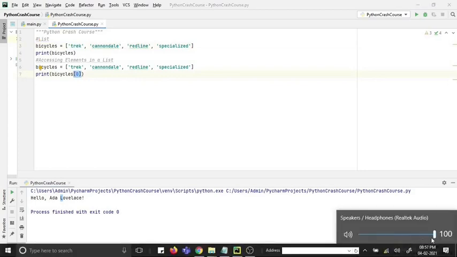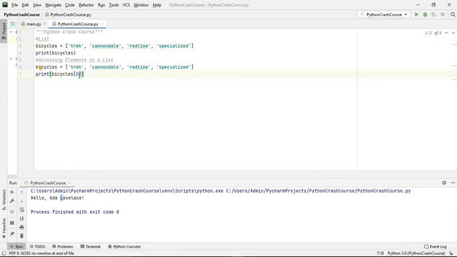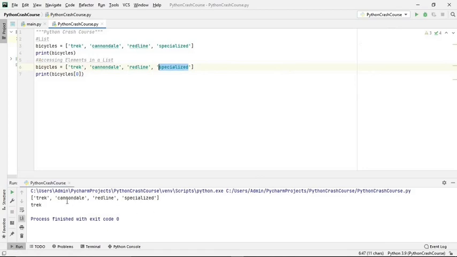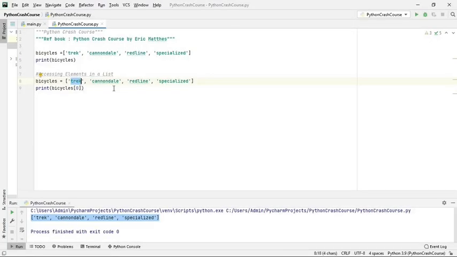Using 0 you will be accessing this one, using 1 you will be accessing this one, using 2 will be accessing this one, using 3 you will be accessing the last element. So if you run it, you will get the answer. You see trek, and then the other members of the list have been displayed. In the case of list, dictionary, and set, the index always starts from 0.